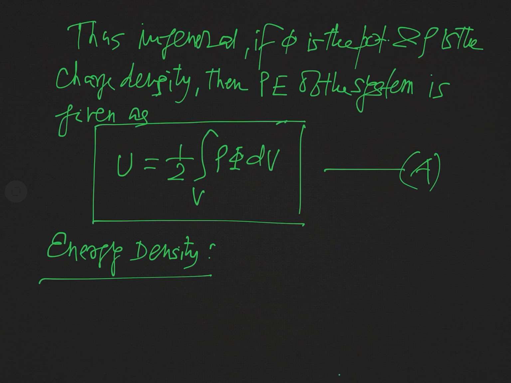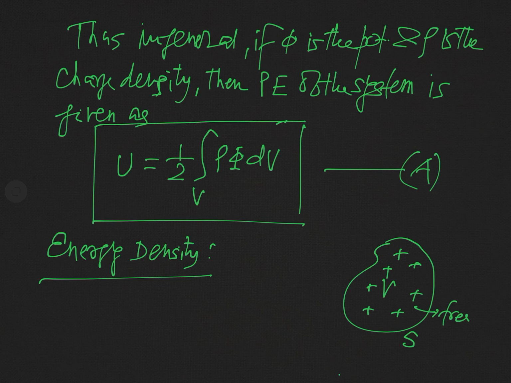Now let us consider the volume V is bounded by a closed surface S, and in this region the electric field is produced by free charges only. These are in fact free charges, and in the previous lecture I have defined the free charge. Free charge is also called extraneous charge, that is, it is not the charge of the body of the dielectric.